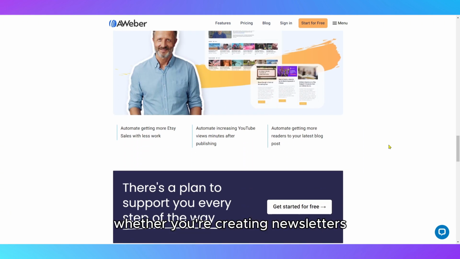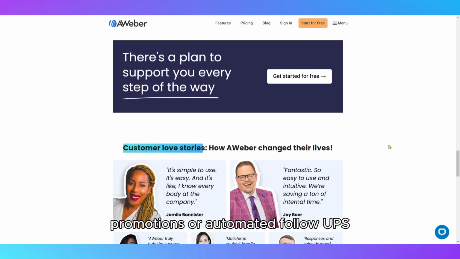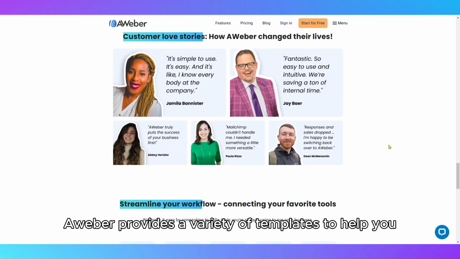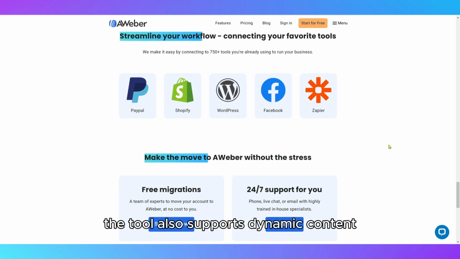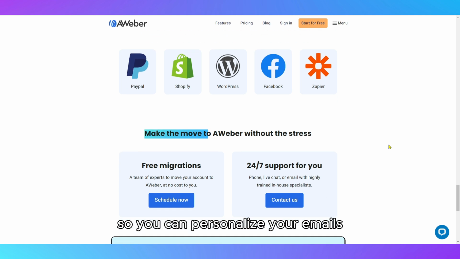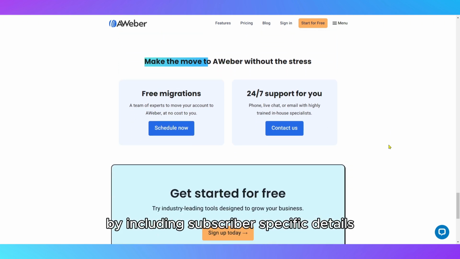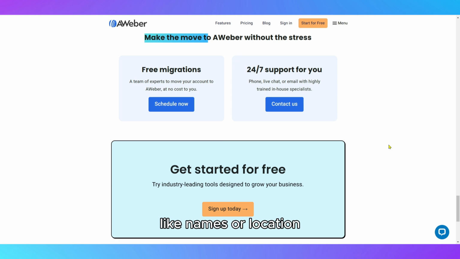Whether you're creating newsletters, promotions, or automated follow-ups, AWeber provides a variety of templates to help you get started quickly. The tool also supports dynamic content, so you can personalize your emails by including subscriber-specific details like names or location.